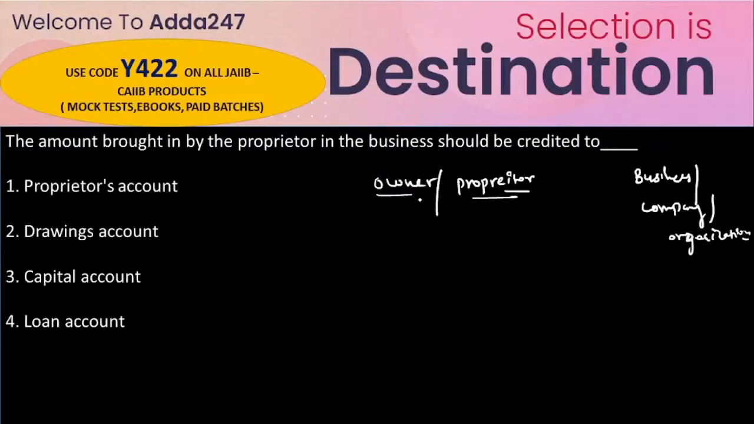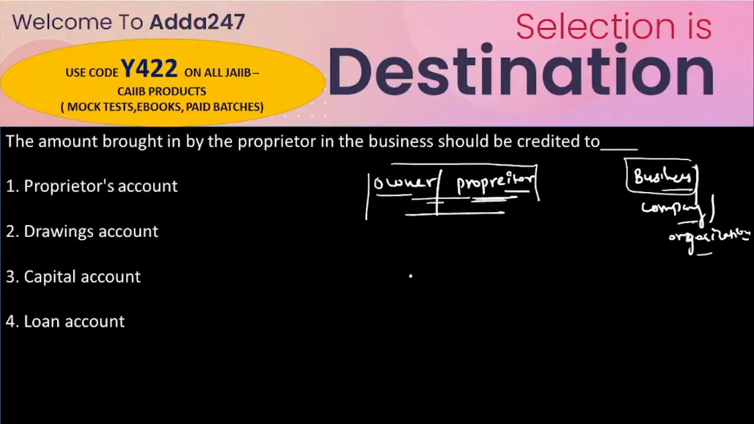So owner, in accounting: owner or proprietor, and the business, company, or organization, are two different entities. Suppose this is the business of some proprietor and he is the actual owner, but in accounting both are different entities, because the owner or proprietor belongs to the natural personal account, while the business, company, or organization is related to the artificial personal account.